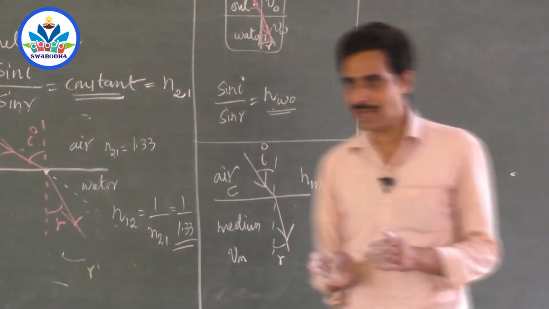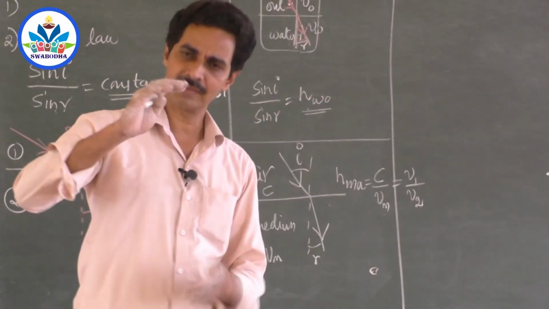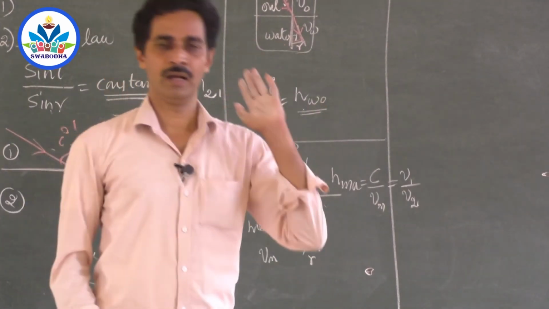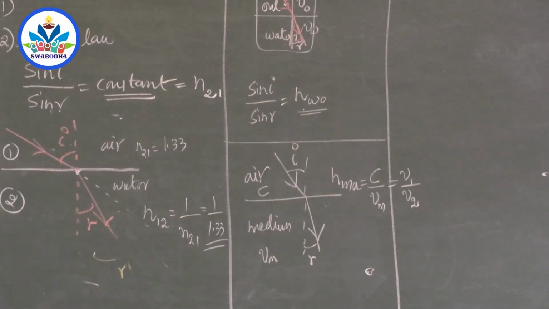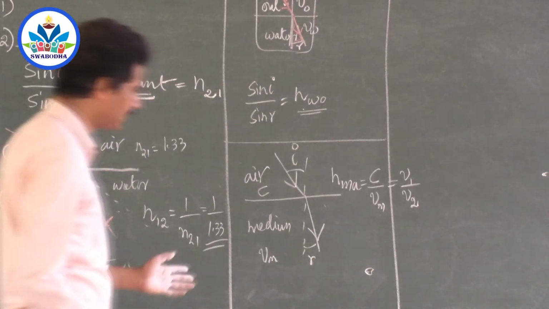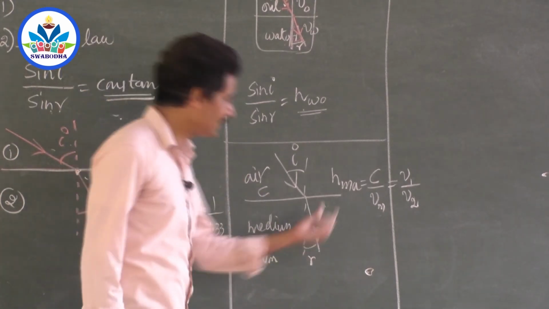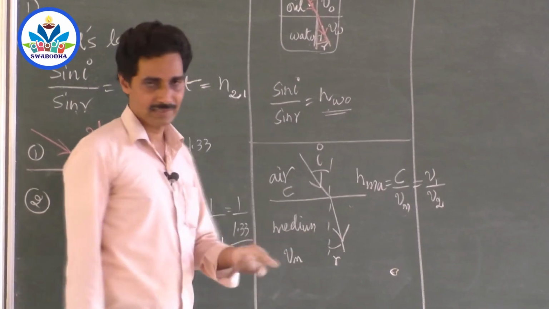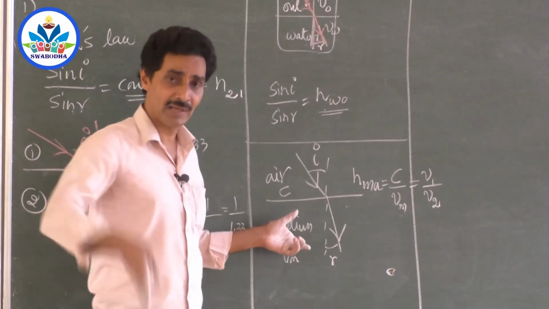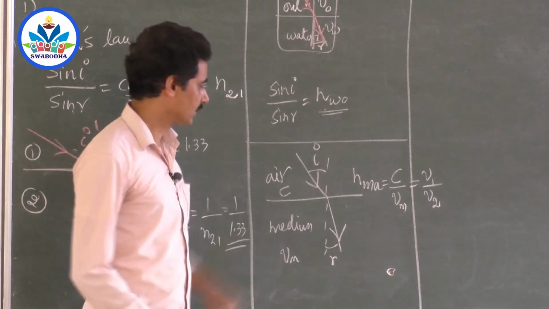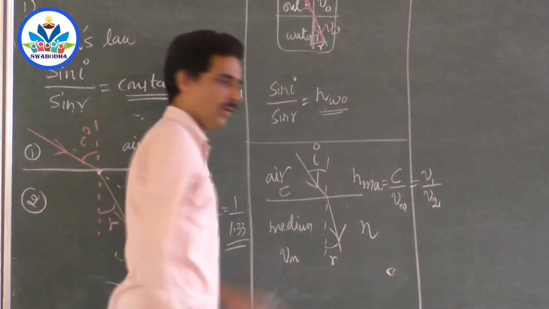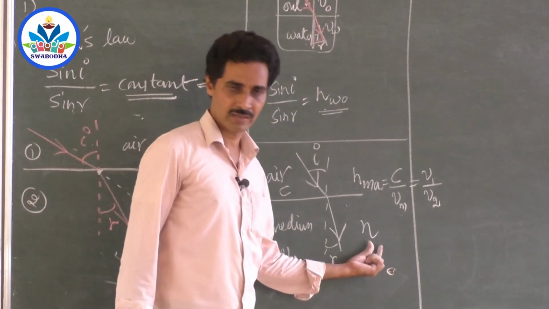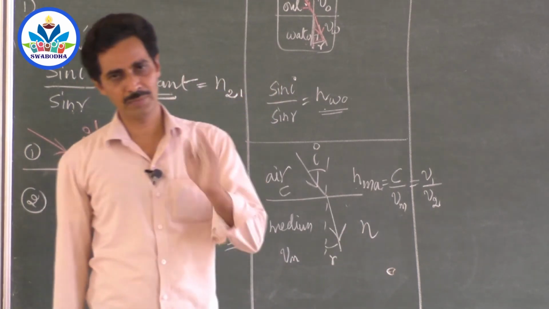So when you have a pair like this, one is compulsory, air. The second one is arbitrary. It may be glass, plastic, diamond, a liquid, oil, benzene, anything. In such a case, is there any need of writing all these suffixes? No need, because we know that the first is air, and the second one is what is mentioned in the problem. So shall I write this as n only, with no suffixes? Not needed, because this is the refractive index of the second medium itself.